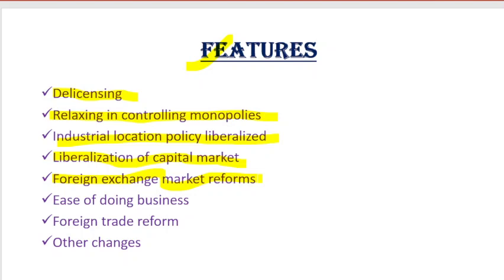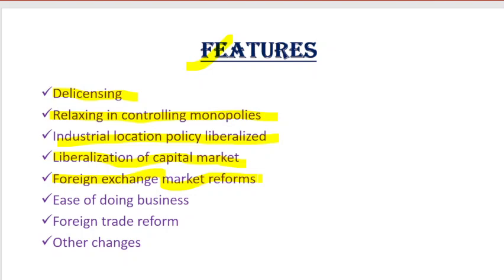Under the foreign exchange market, internationally, two types of exchange rate are followed: fixed exchange rate and flexible exchange rate. The flexible exchange rate started being followed in India after liberalization. After liberalization we started following the flexible exchange rate. This flexible exchange rate gives you total freedom.